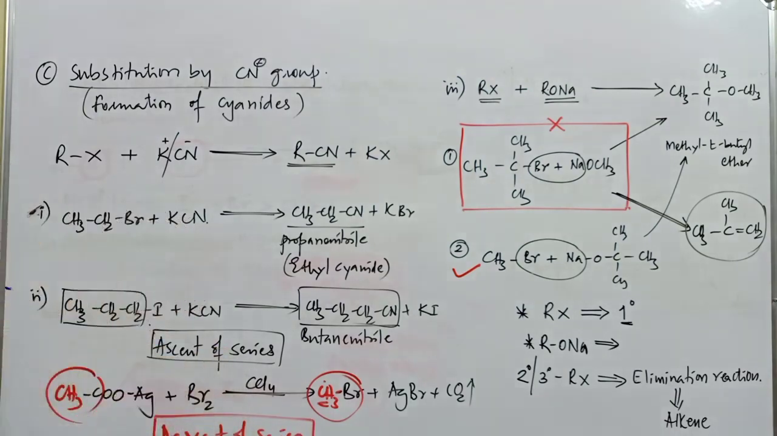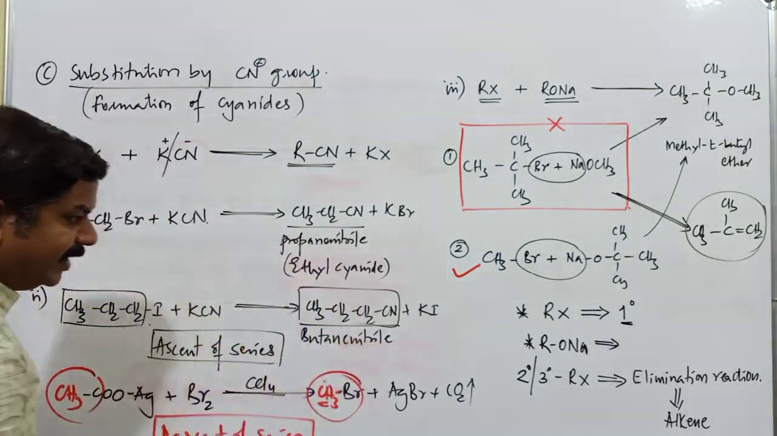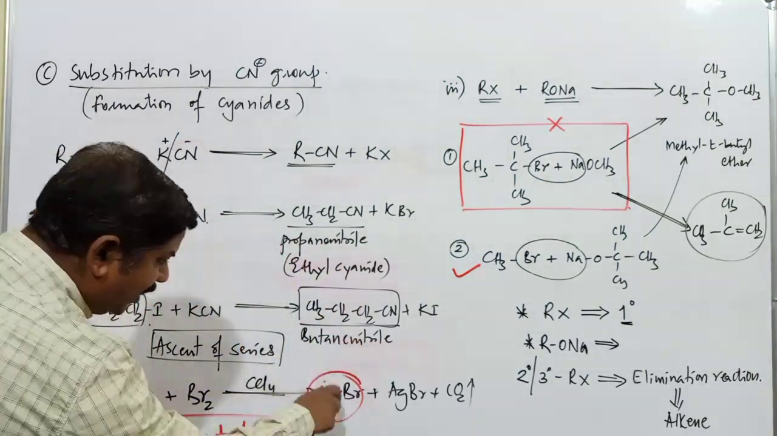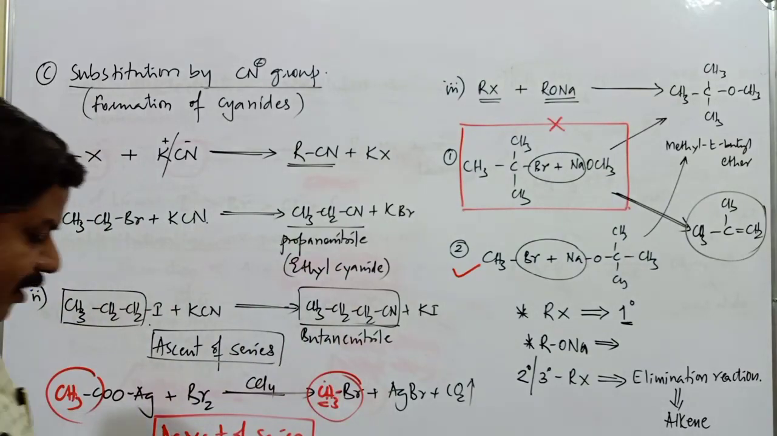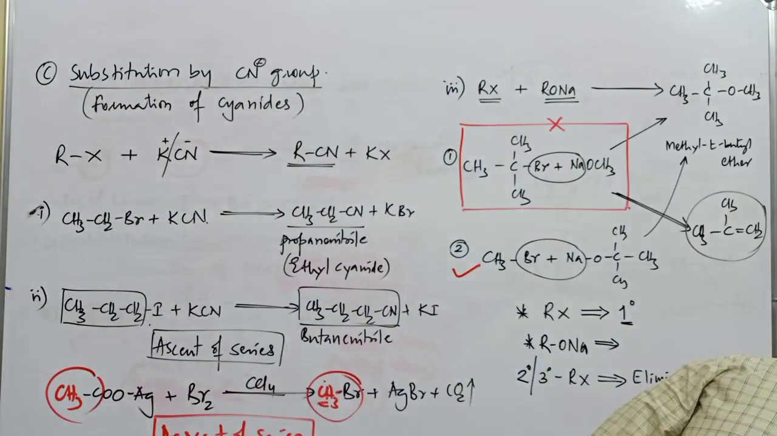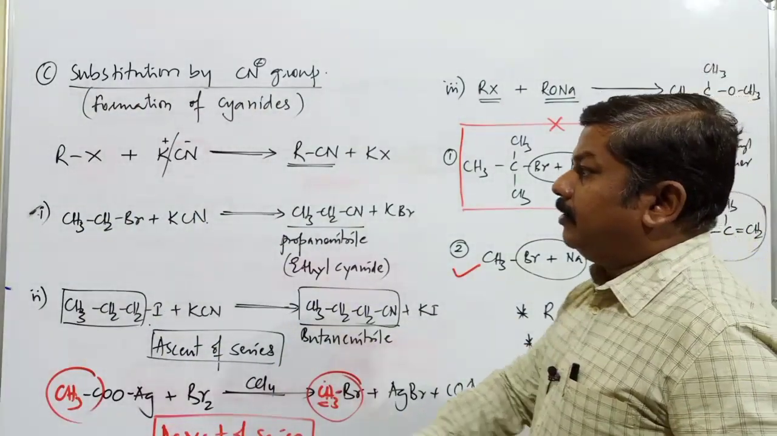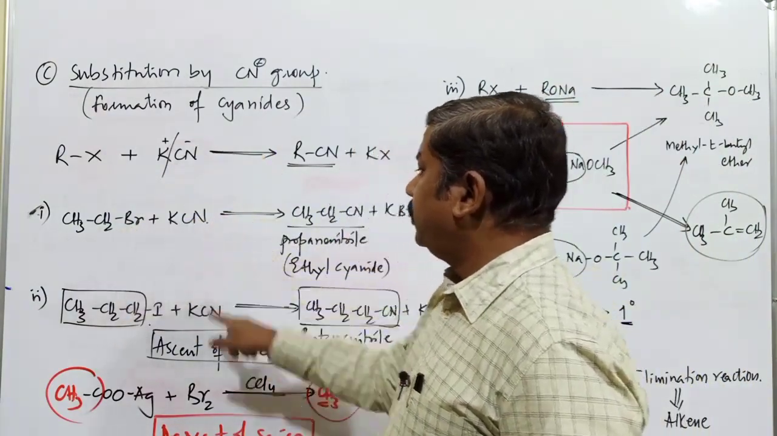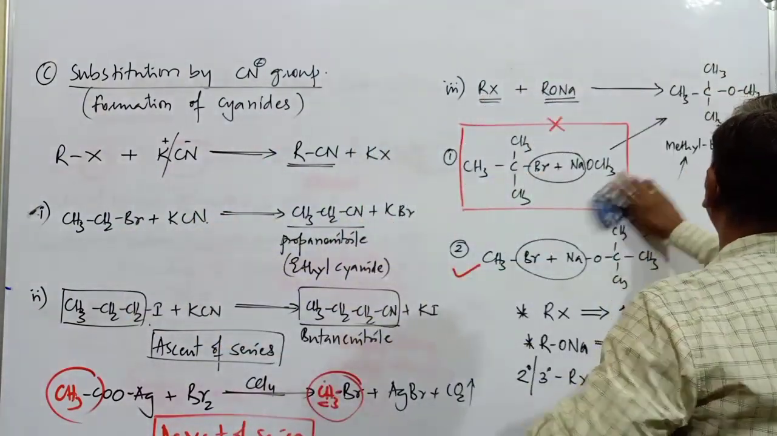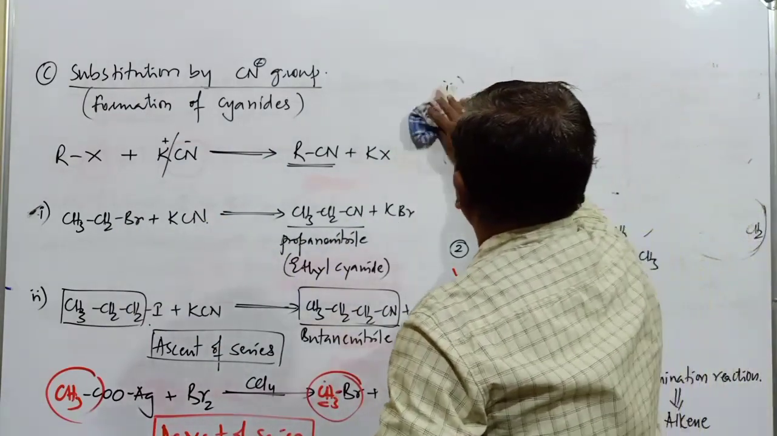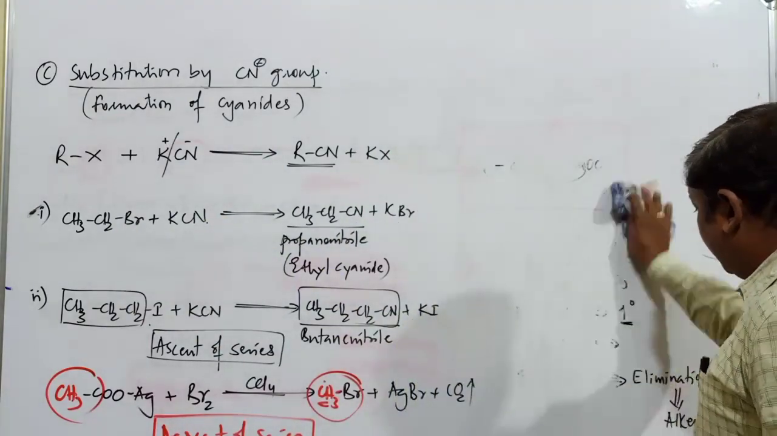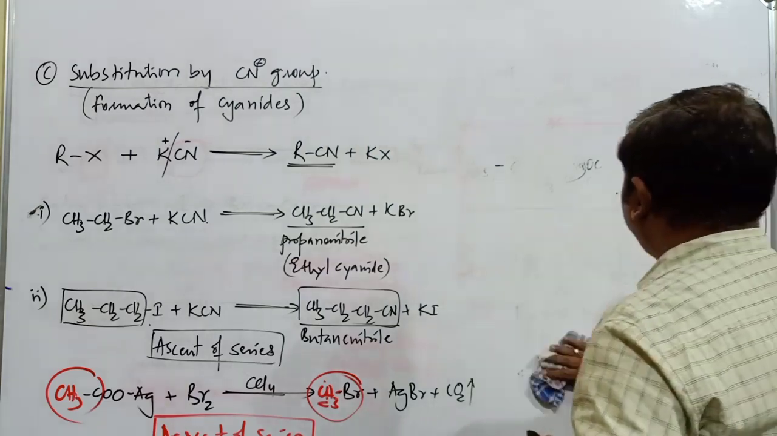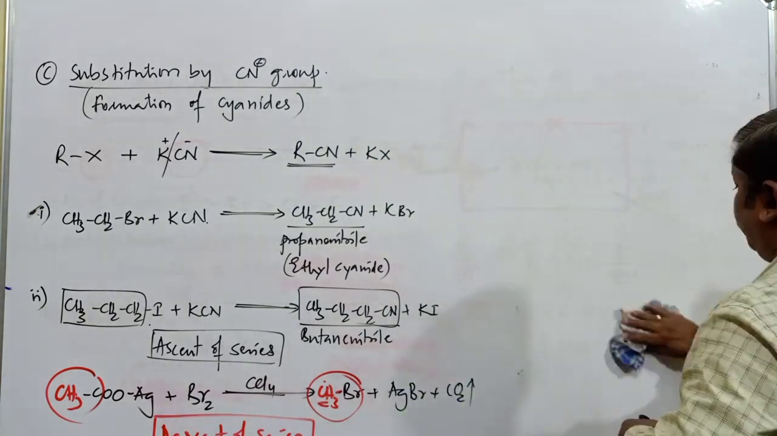This is not a nucleophilic substitution reaction. Just remember, I have mentioned this example to show the difference between ascent of series and descent of series. Here the number of carbon atoms is increasing, ascent of series. Here the number of carbon atoms is decreasing. It is called descent of series, right? So, whenever any alkyl halide is treated with potassium cyanide, it gets converted into the respective cyanide compound, that is, substitution by the cyanide group.